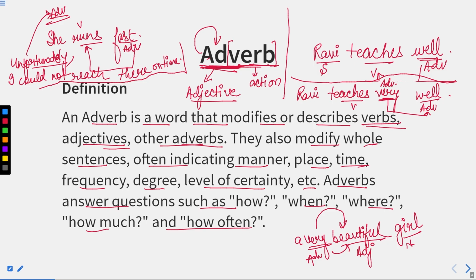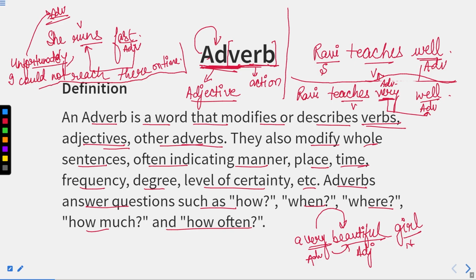Now, you must have heard when, how, where. These are the questions which an adverb can reply to. It means an adverb can reply to any of these questions. For example, if any question arises in your mind, that where, when, how.